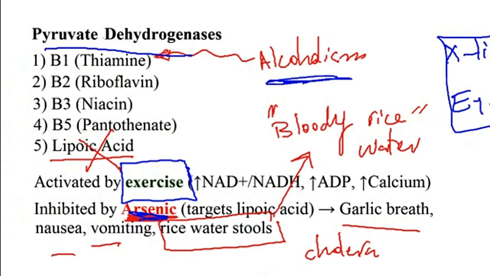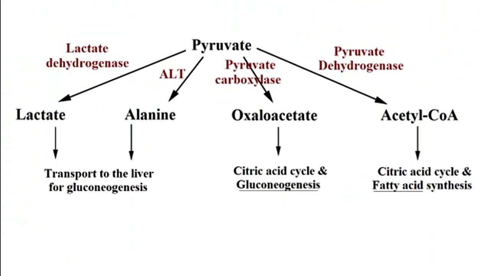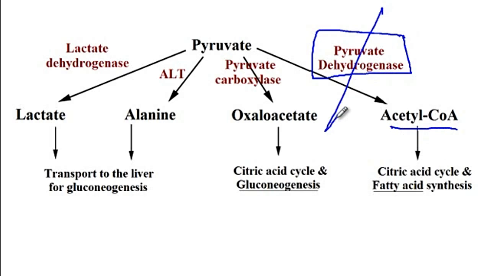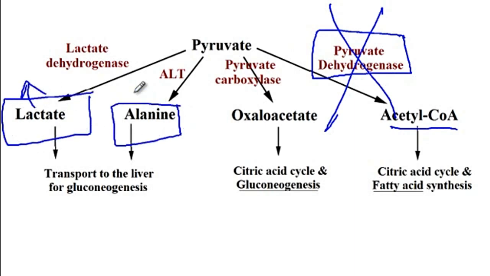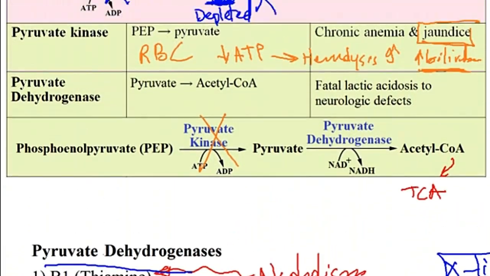So with that background in mind, I would also like to remind you that pyruvate can be converted into many different products. It can be converted via pyruvate dehydrogenase, which we just discussed, into acetyl coenzyme A, which will enter the citric acid cycle. If now there is deficiency of this enzyme, then there would be a shift of the pyruvate towards the other pathways. So now there would be elevated levels of lactate as well as alanine production because of the deficiency of pyruvate dehydrogenase. So now let's go back to the table.